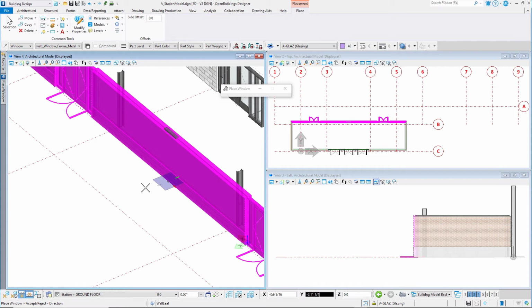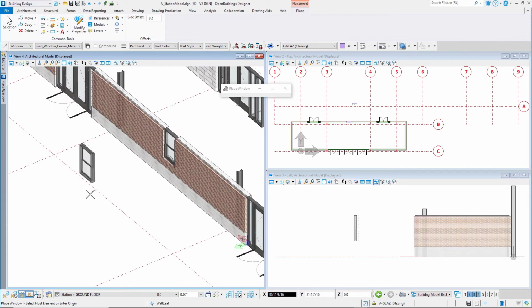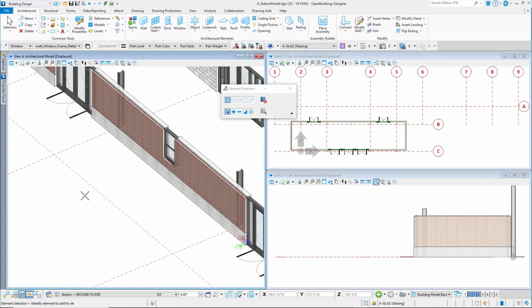AccuSnap to the midpoint of the wall and data point to accept. Finally, data point or left-click again to define the exterior side of the window. Reset to finish. One window is placed. You can use the Copy tool to place additional windows of the same size and type.